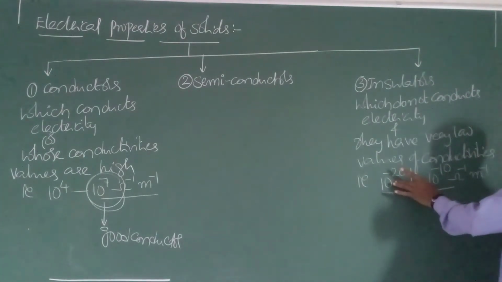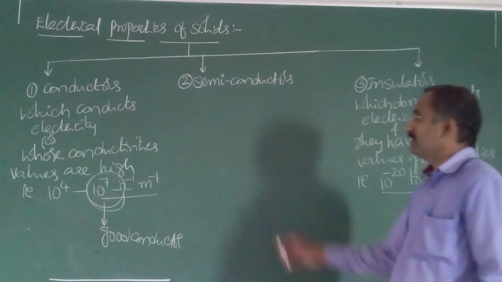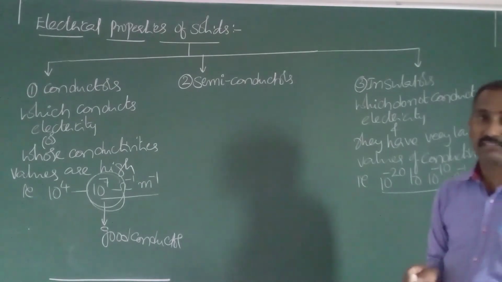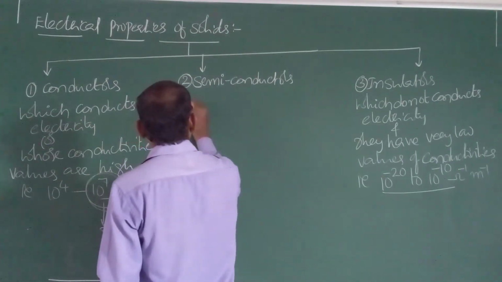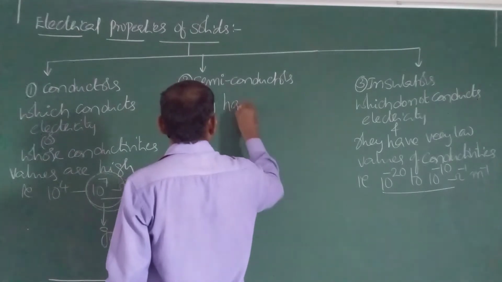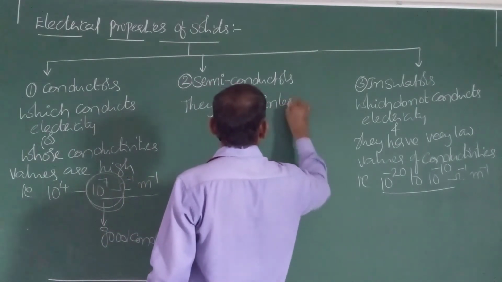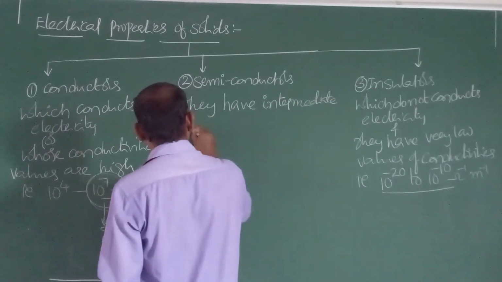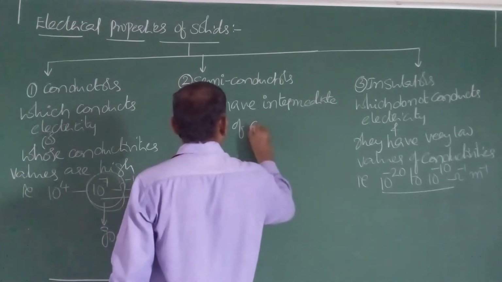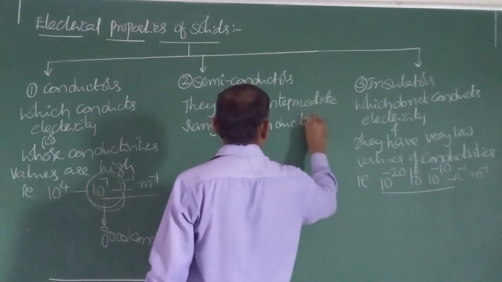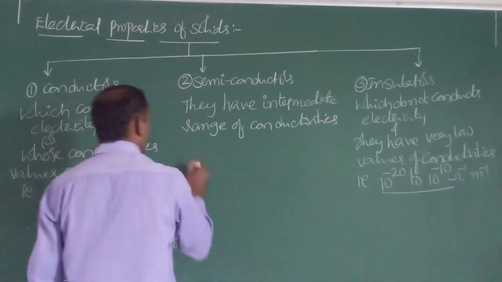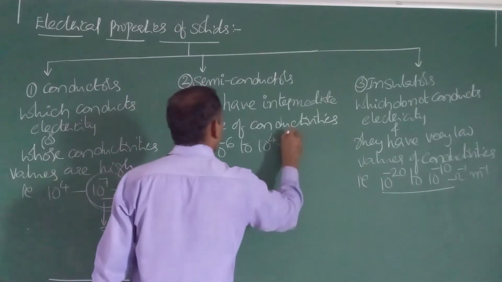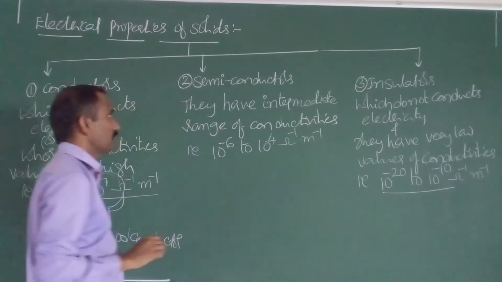Very low conductivity values. Semiconductors have conductivity values that are not very high and not very low, but intermediate. They have an intermediate range of conductivities, that is 10 power minus 6 to 10 power 4 ohm inverse meter inverse.